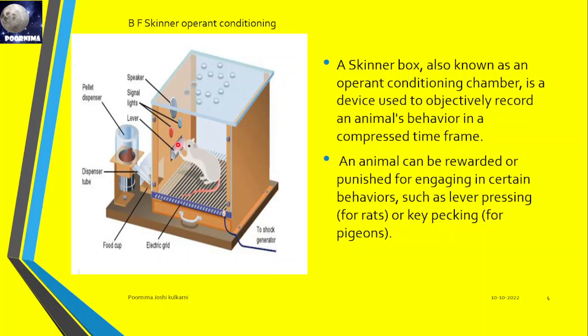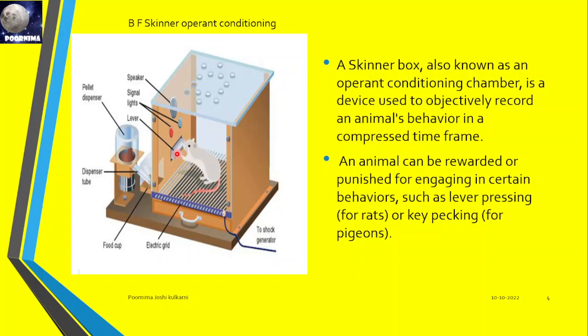Then food will drop down for it. The rat will not understand immediately that by pressing the lever it will get the food. Many times it accidentally places its leg on it. Then it takes time. It is like training for the rat. Whenever it puts its leg on, it will take 2 or 3 days. After 2 or 3 days it understands: yeah, press on this lever whenever the sound comes, then I will get the food.